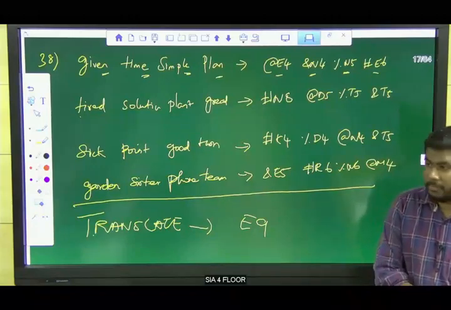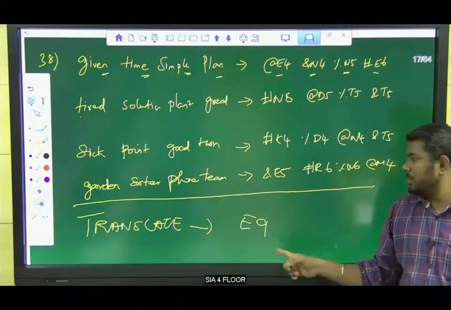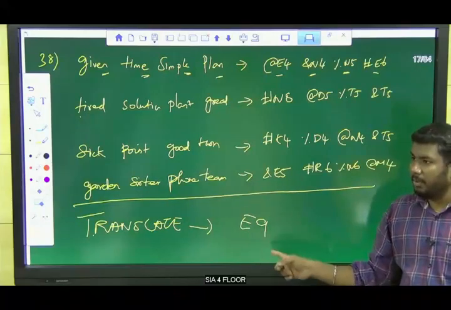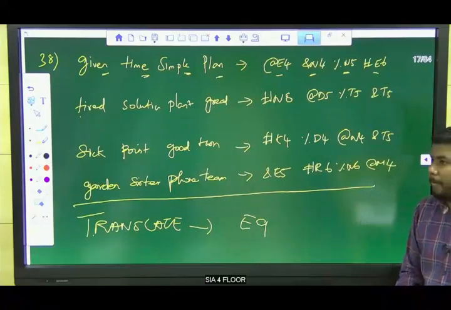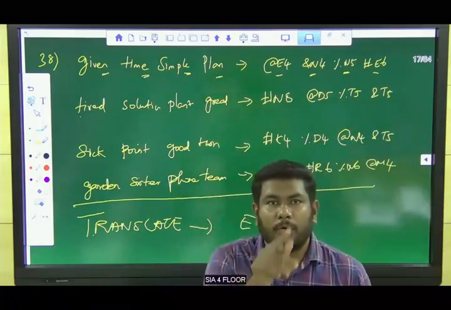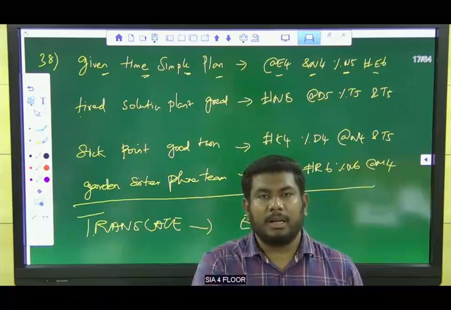By this itself we can conclude the answer by seeing the options. We have only one option that ends with 9, which is B. We know E9 is correct. But we need to know the logic too. So what is the code for at? What is the logic behind that?